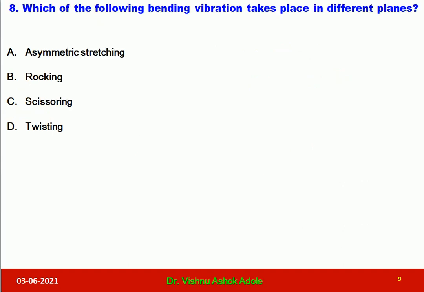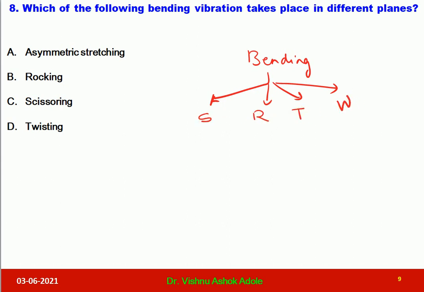Question number 8 is, which of the following bending vibrations takes place in different planes? So this question is very important. The question is asked on bending. Okay, first of all, I will tell you there are 4 types of bending vibrations. These are scissoring vibration, rocking vibration, twisting vibration and wagging vibration.